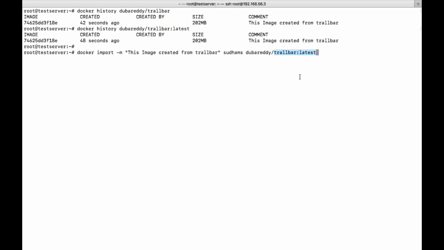In case we have a real tar file, you just need to mention that file here. Since I gave every name as Sudam, that's the reason you were confused, I guess. Is it a container or a file? It's a file which we have created. So this is a file. Okay, got it.